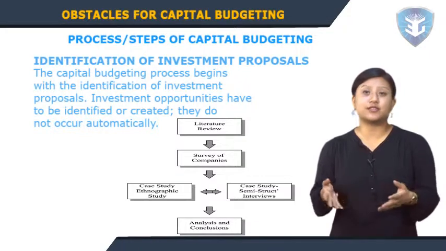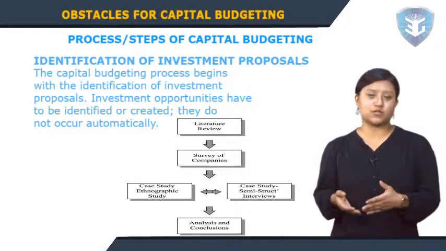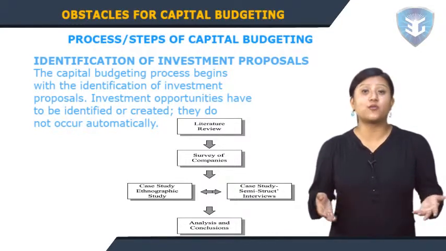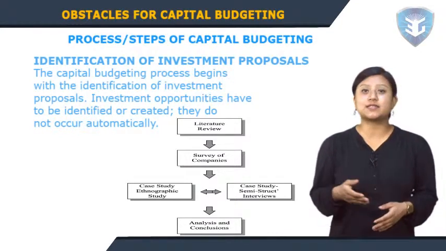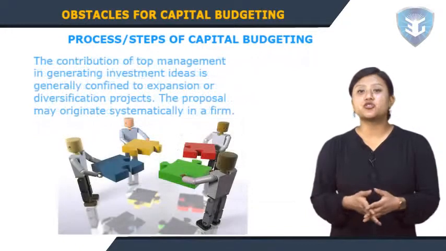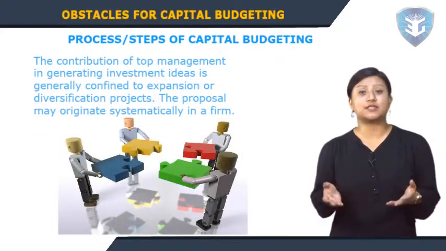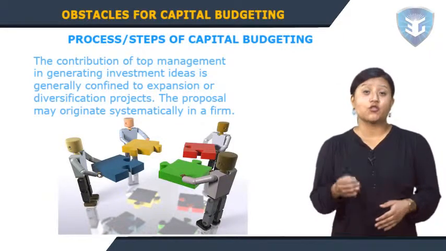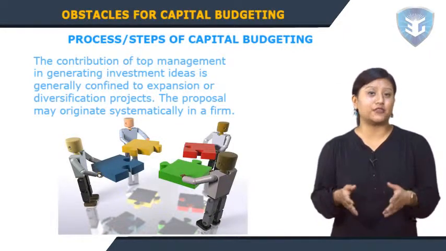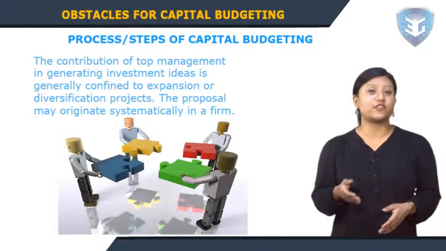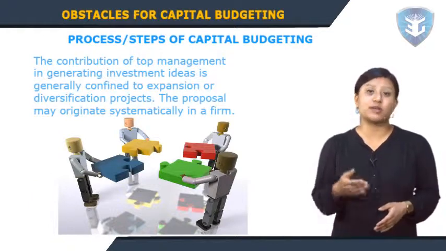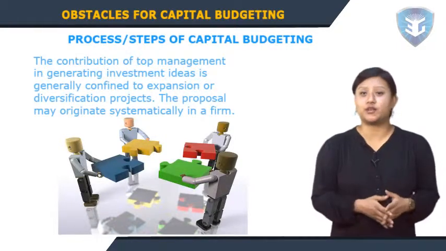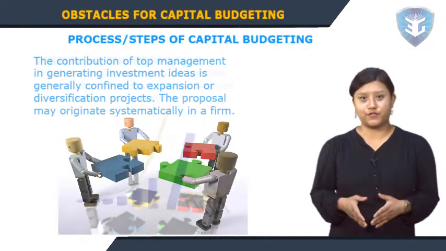Investment proposals of various types may originate at different levels within the firm. Most proposals in the nature of cost reduction or replacement or process or product improvement take place at plant level. The contribution of top management in generating investment ideas is generally confined to expansion or diversification projects. The proposal may originate systematically in a firm in view of the fact that enough investment proposals should be generated to employ the firm's funds fully, well and efficiently. A systematic procedure for generating proposals may be evolved by a firm.